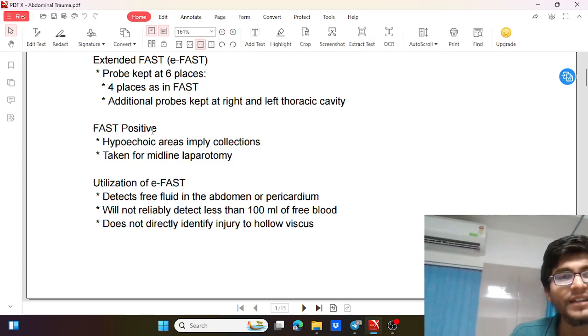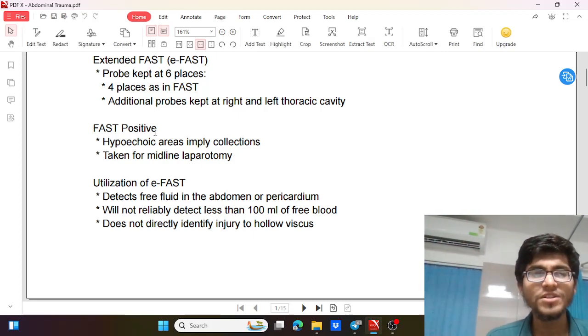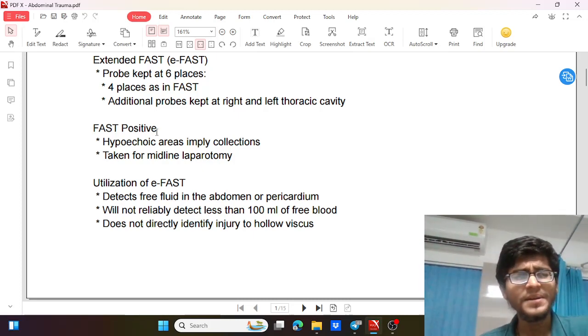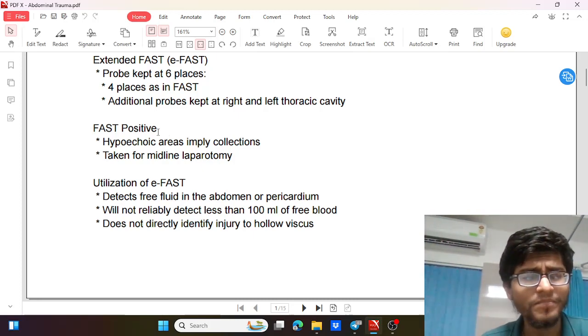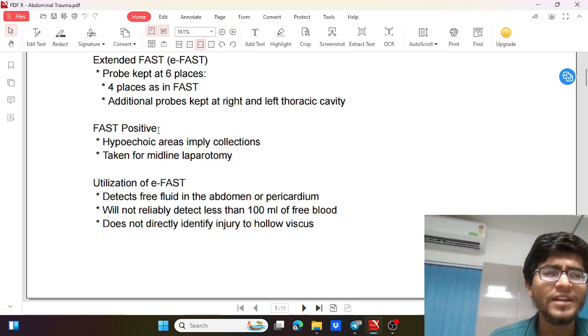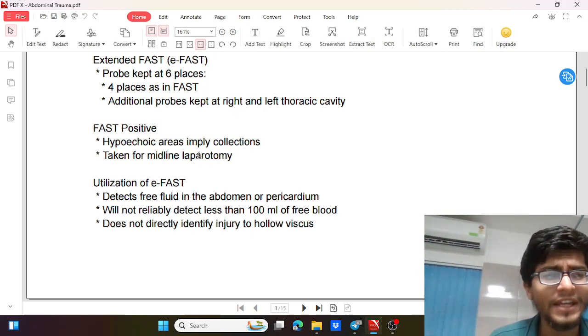So we have to understand that if FAST is positive and the patient is unstable, we'll directly take him to midline laparotomy for surgery. If the FAST is positive and the patient is stable, we can take the patient first for the CT scan, CECT, with IV and oral contrast depending on the need. And generally in trauma, we directly go for IV contrast, but if it is needed, we can also give oral, but it is generally avoided. So consider it as IV contrast CECT whole abdomen, and as per the report, the organ of injury, we can then take the patient for surgery or manage as per the report.